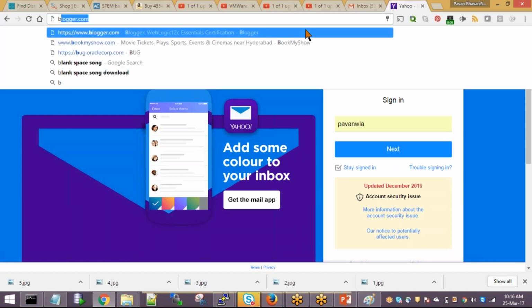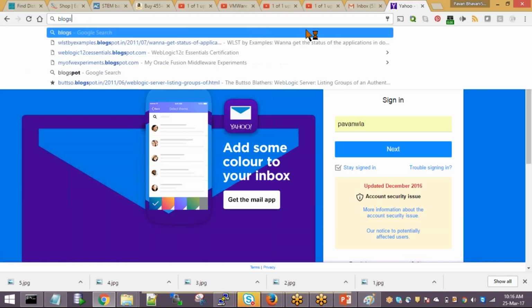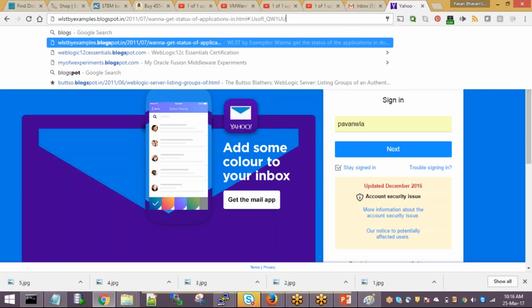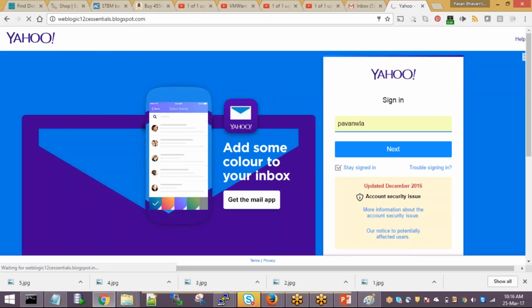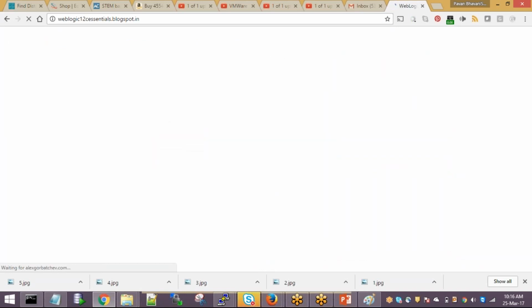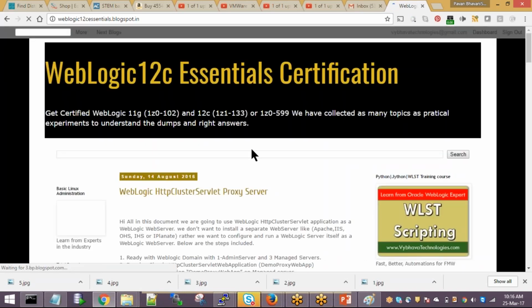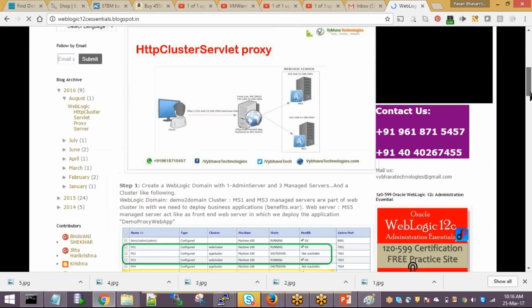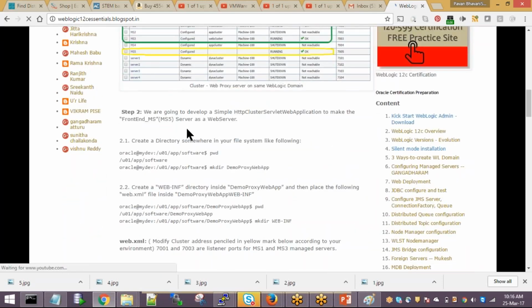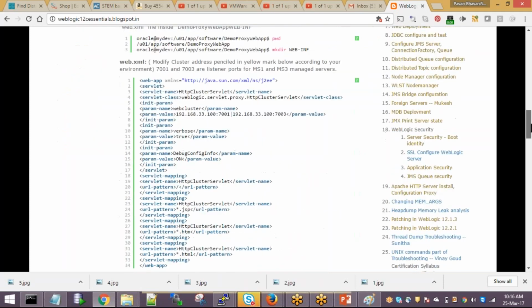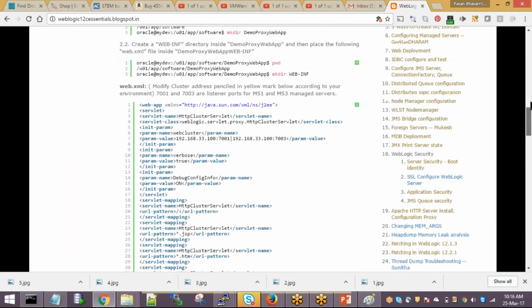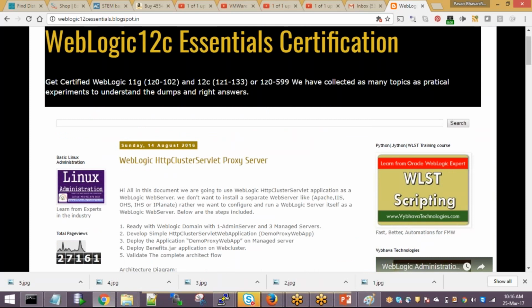But if you go to any blog, so this is a blog. Okay, let me go to this blog, WebLogic blog. In this blog there will not be any dynamic content. I can only see data. I continuously see this data. I can't do anything with data, I can't give any input. I can't give something like username, password. It will not process, or I can't add something. So this is called static content. Static content is nothing but it will only serve the data, and we can't do any operations on the data.